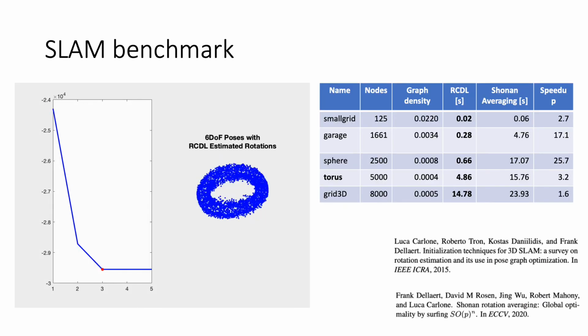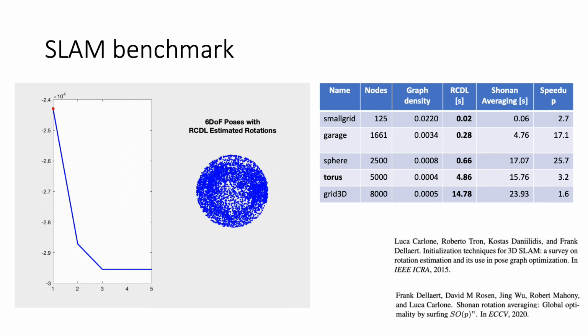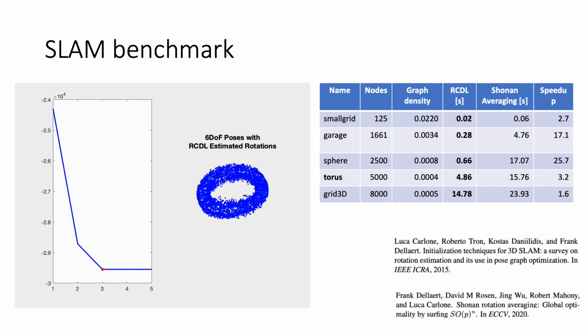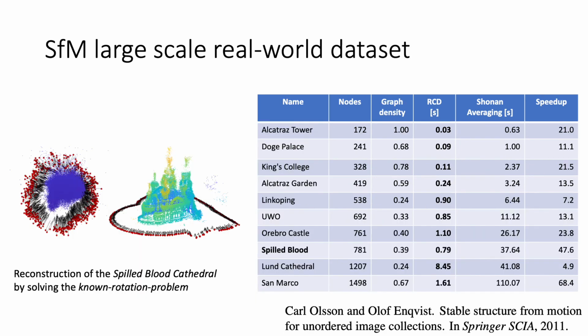Experimentally, we show superior efficiency over state-of-the-art global methods on a variety of problem configurations. For example, RCDL is over 3 times faster than Shonan averaging in this Torus example with 5,000 cameras. For this structure from motion example, RCD was more than 47 times faster than Shonan averaging, finding the optimal camera orientations in less than 0.8 seconds. We have significantly outperformed state-of-the-art global methods on a variety of problem configurations.